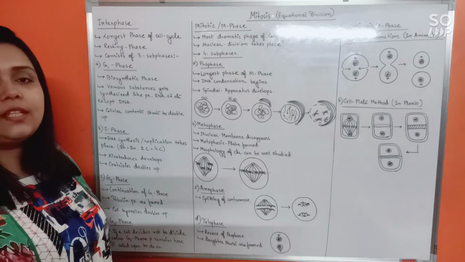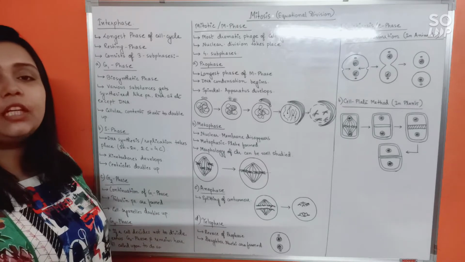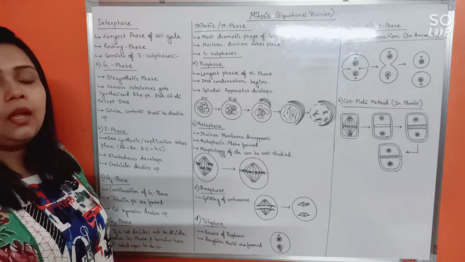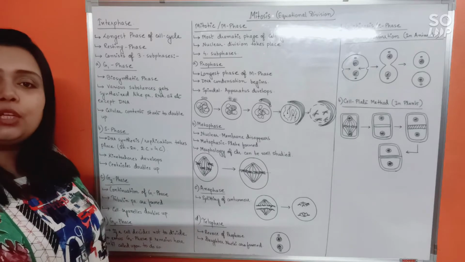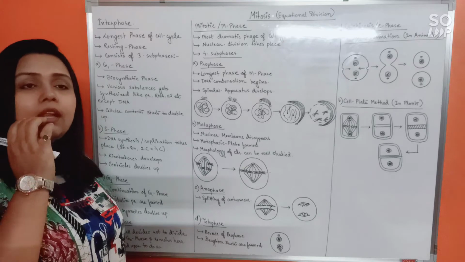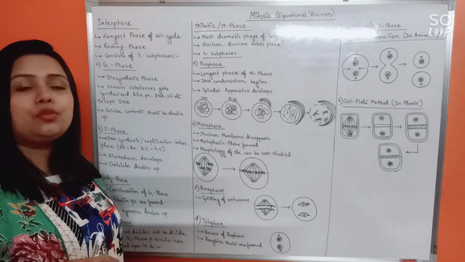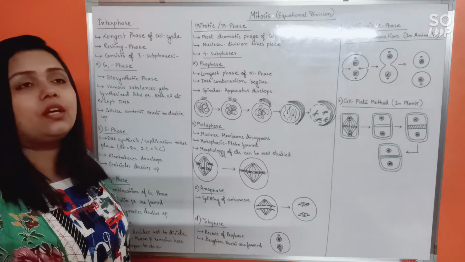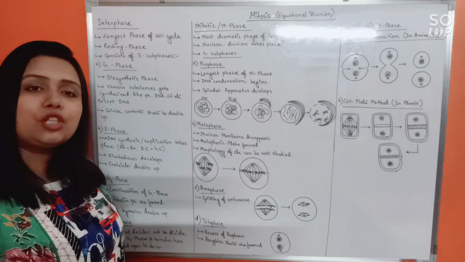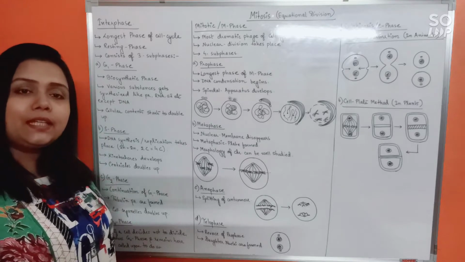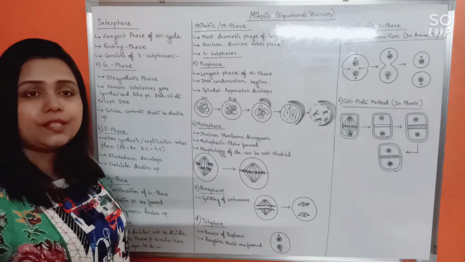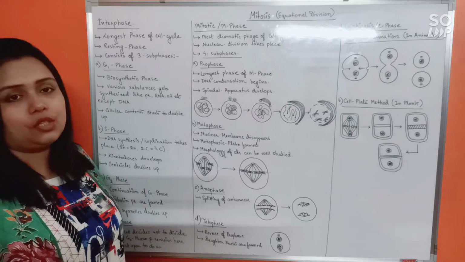In the G0 phase, the cell remains metabolically active, but it will not double up the cellular content, and hence it will not divide. But if there is some kind of emergency situation, for example a lot of cells are lost in the body, or due to some injury a lot of repairing is required, so that cell division is needed, then cells in the G0 phase can revert back to G1 phase, from where they can start cell division.